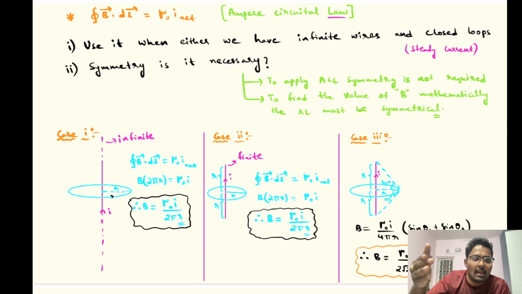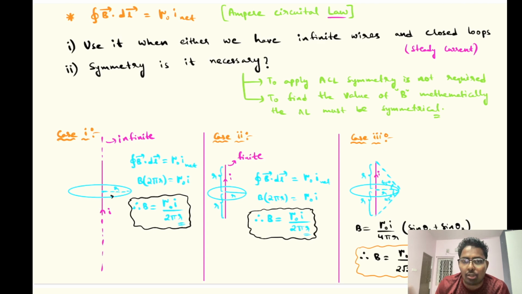That means B bar and dL bar are in the same direction. They will basically be tangential, both in the tangential direction. B bar is tangential and dL bar is also tangential. That means the angle between them is fixed, always 0. Then I can remove this dot product and I can simply write it as what?